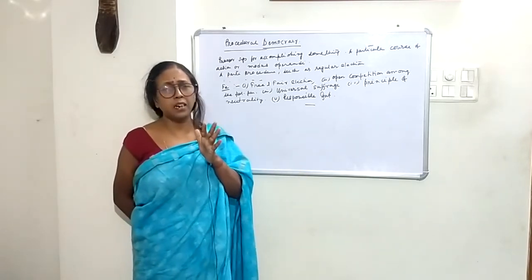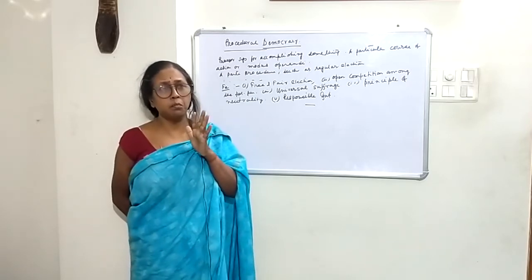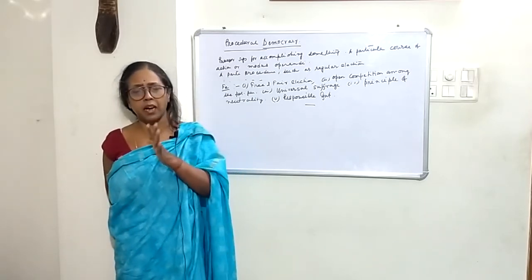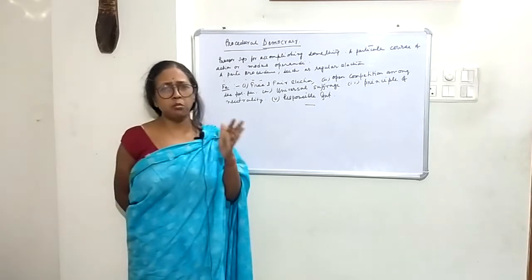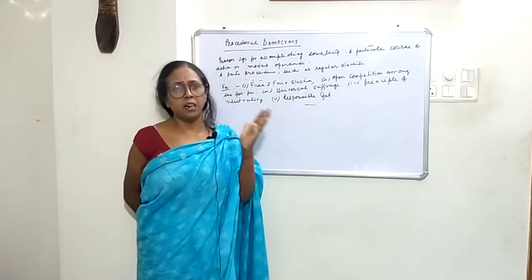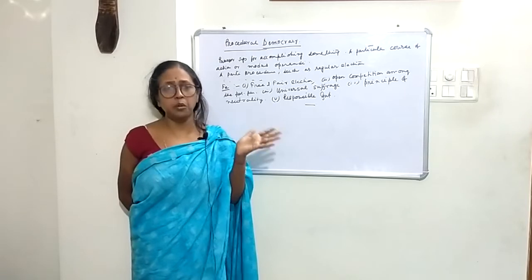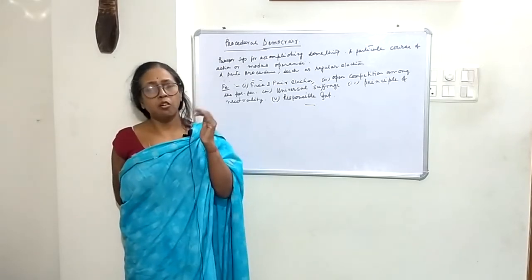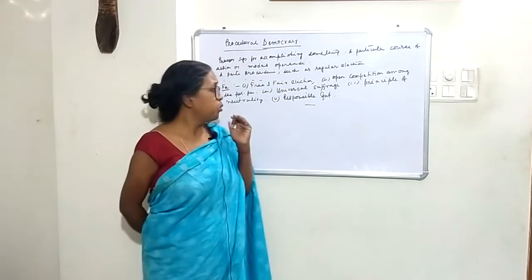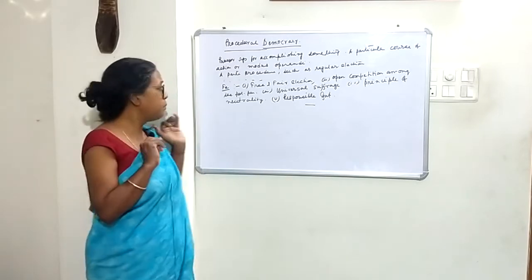So in a democratic country, no government should blindly follow a particular kind of ideology. People should be free enough to choose their values, their rights, their ideology, etc. And the government should treat all the people equally, whatever their ideology may be.